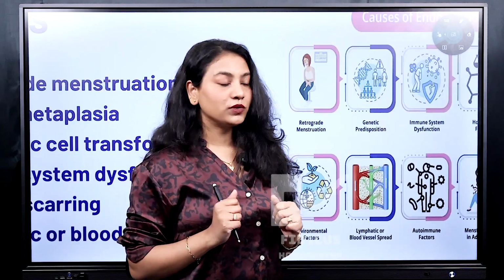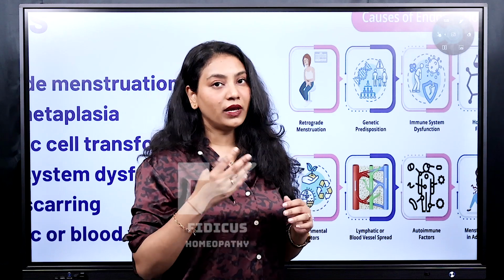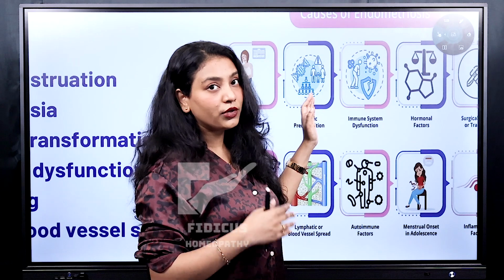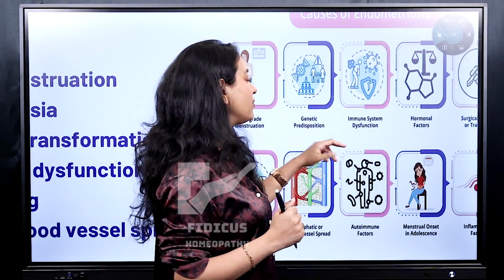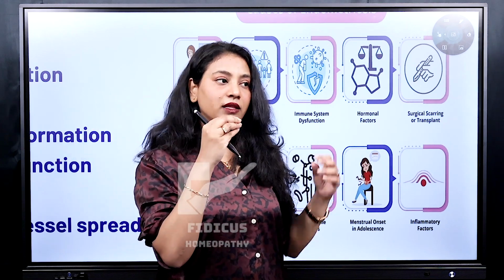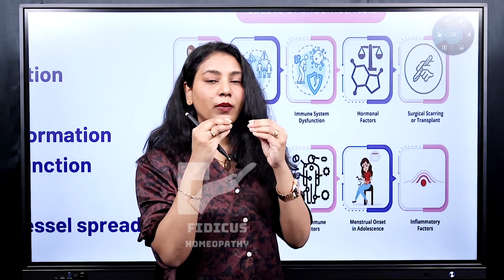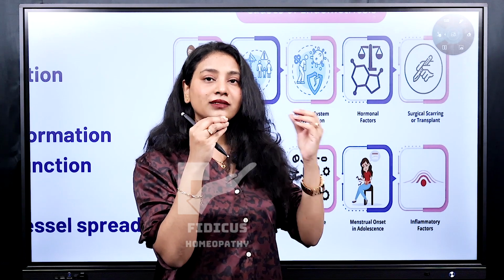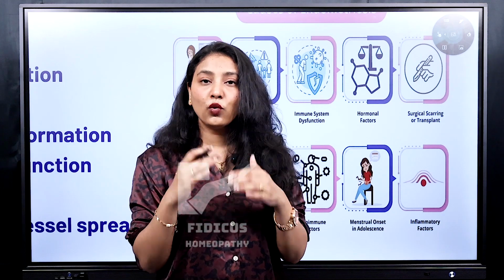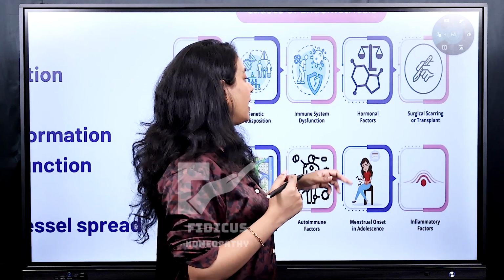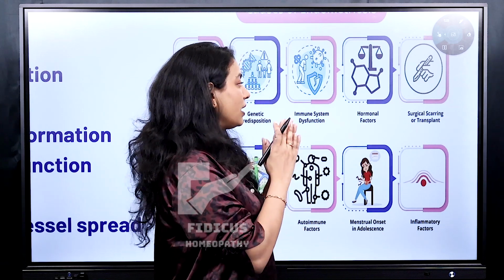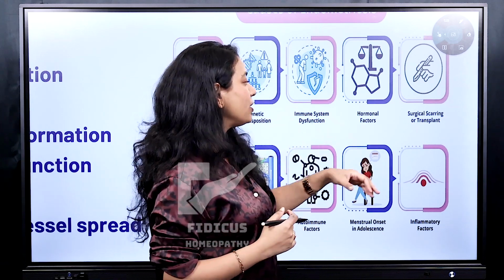The causes of endometriosis. First is retrograde spread where the reflux is happening, and then genetic predisposition. If your mother or your primary sibling is suffering, then you are prone to suffer. Immune system dysfunction: for example, if there is an allergen A, then there should be a reaction called A. But because of that altered immune dysfunction, there is a reaction called C. That is immune dysfunction where it is causing more damage to your body. And then hormonal factors, as we already discussed, excess of estrogen can cause an increase in endometrial tissue, leading into endometriosis.